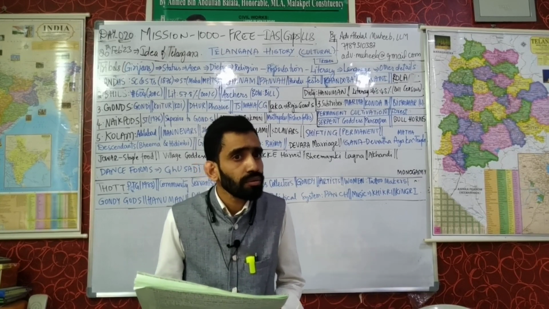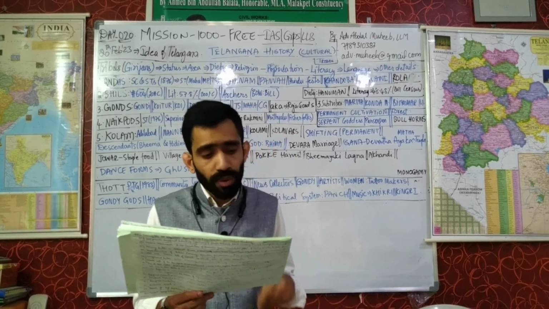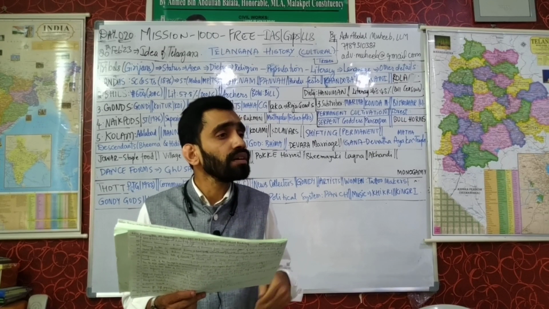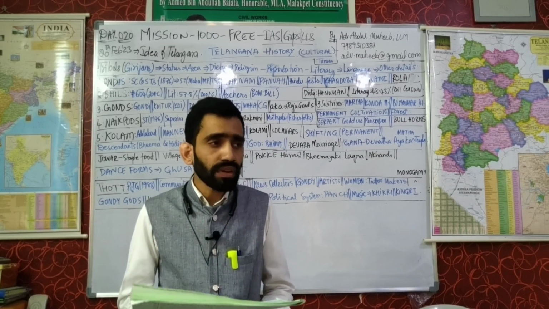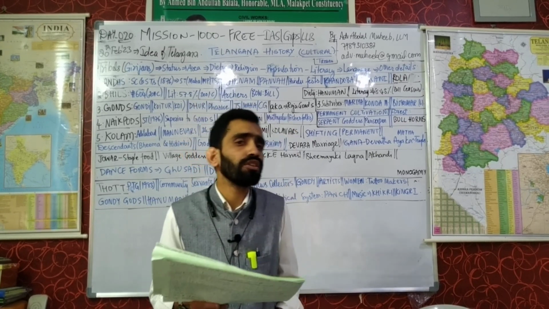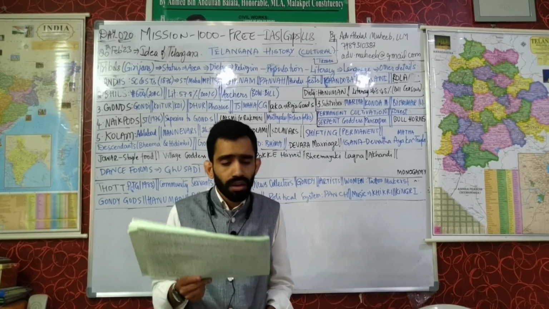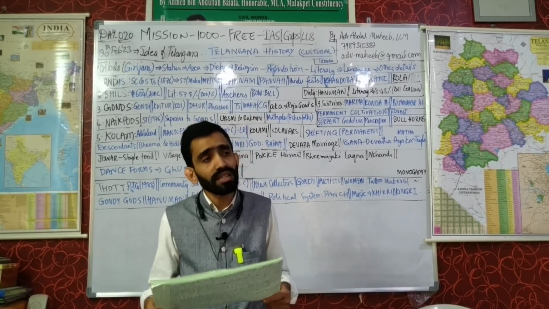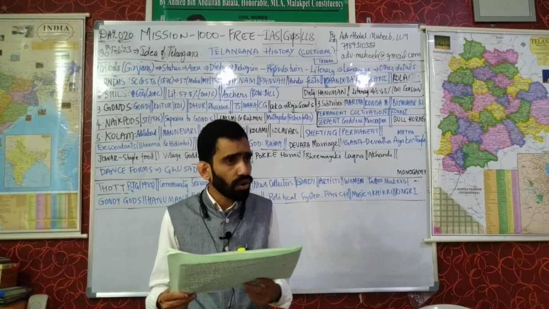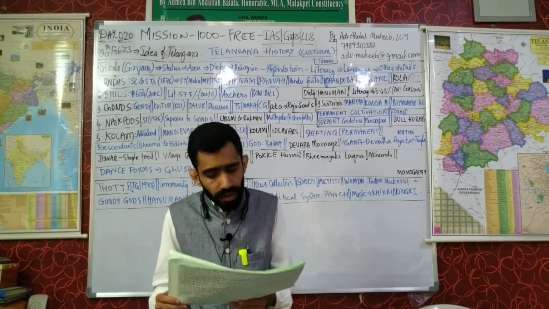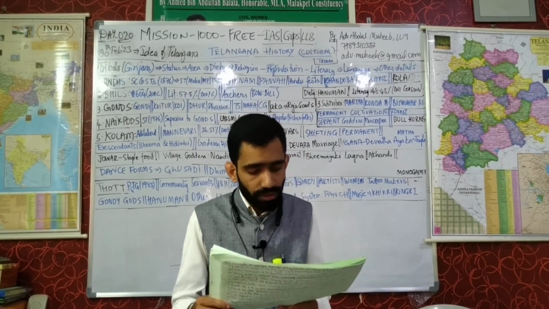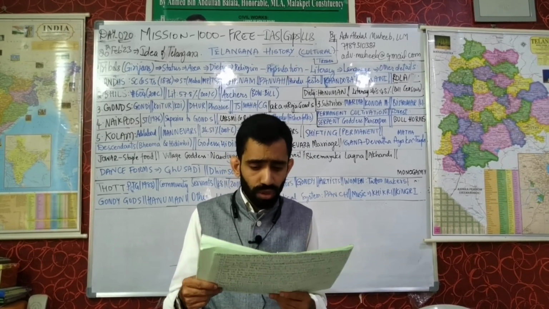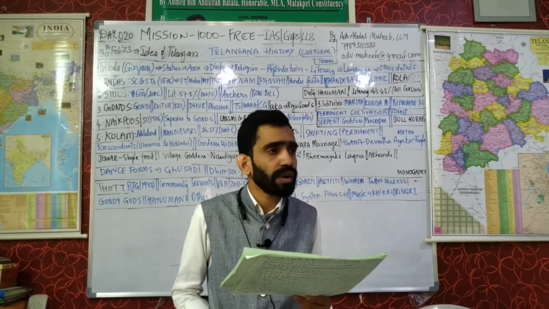5-year plans. The Planning Commission was constituted after our independence. The first Prime Minister of India, Jawaharlal Nehru, constituted the Planning Commission. It was an example of an extra-constitutional body. It worked from 1950 to 2014. Its chairman was the Prime Minister.